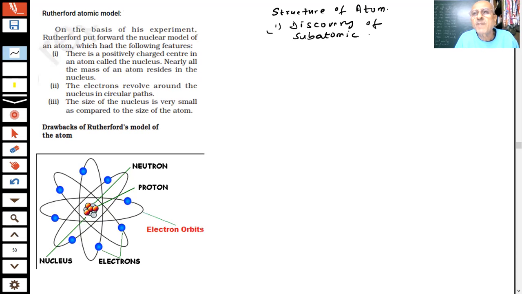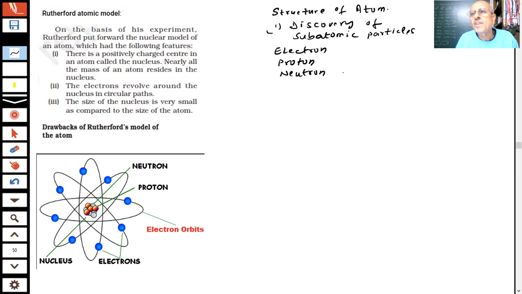The electron was discovered, then the proton was discovered, and one more particle, the neutron, was discovered later on during nuclear reactions. We will tell you about that also.